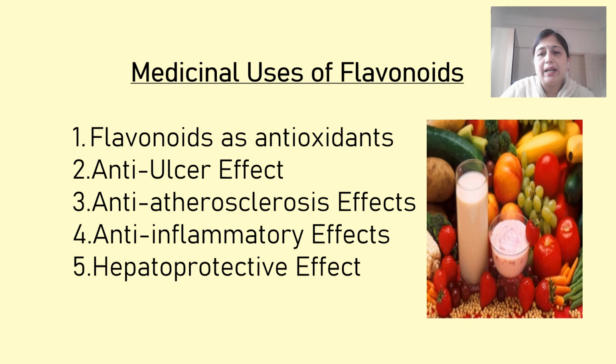Then we have the anti-inflammatory effects. It may reduce inflammation in the form of any kind of swelling or pain in different parts of the body. And then the last and the most important is the hepatoprotective effect. Now one drug which we discussed today was Silymarin. It has been seen that there is no synthetic drug available to maintain the health of the liver.